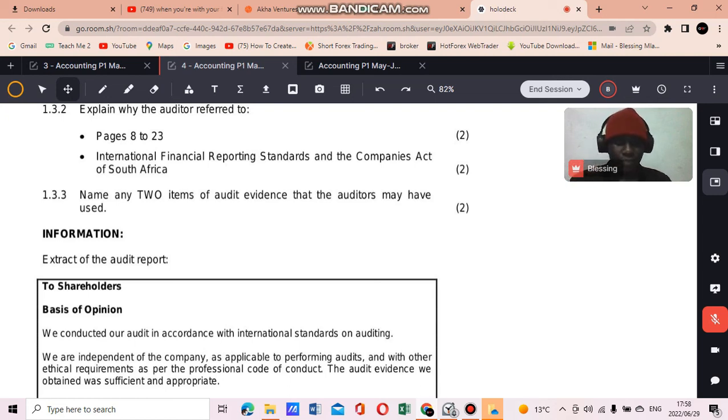Then last question, they say name any 2 items of audit evidence that the auditors may have used, right? So audit evidence can be anything. It can be source documents. It can be a physical inspection of inventory, whereby they count inventory, or the asset register, where they check the assets that the business has. It's any information that they can use in order to perform their audit. So the 2 I can say are source documents, and the physical inspection of inventory or assets, the asset register, and so on, right?